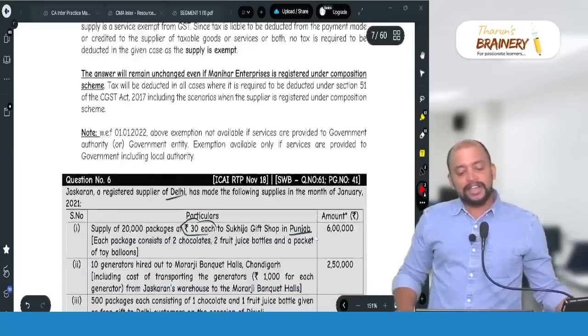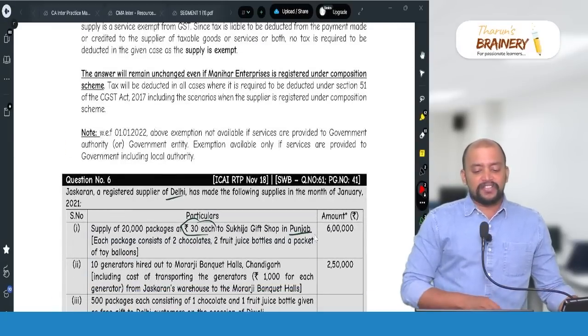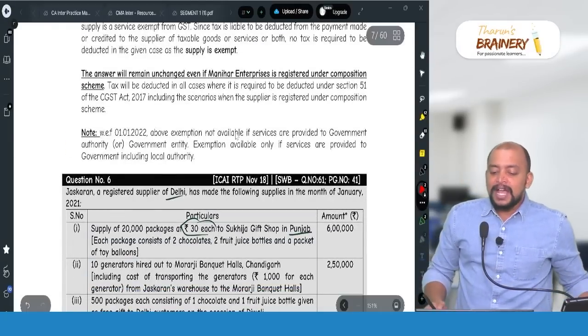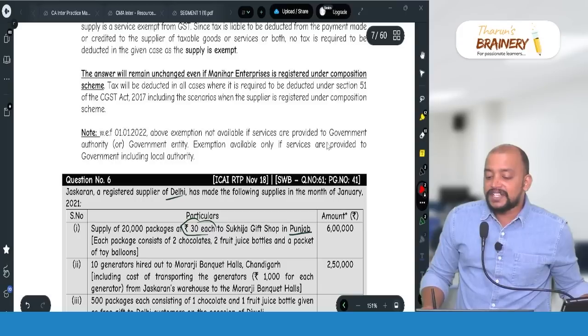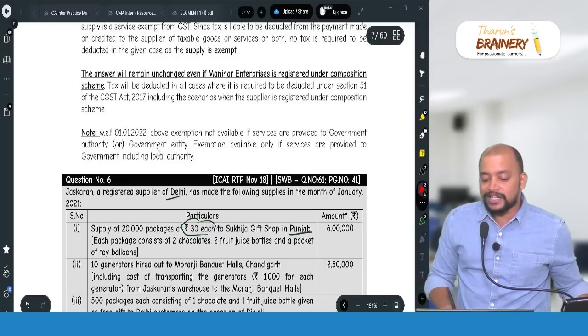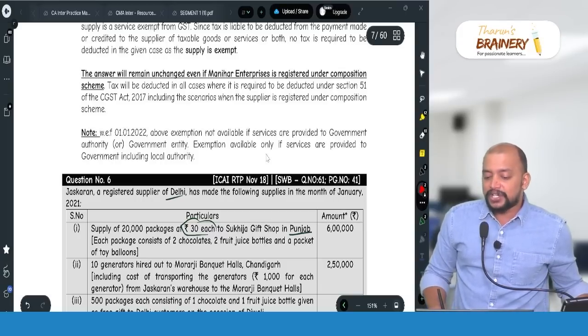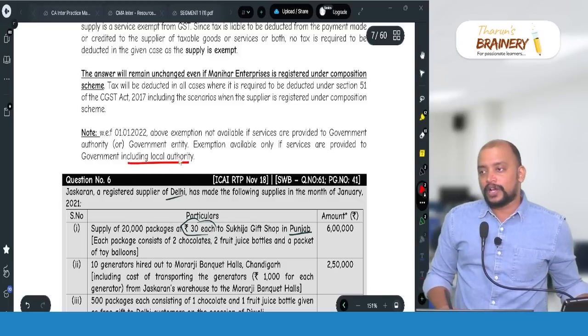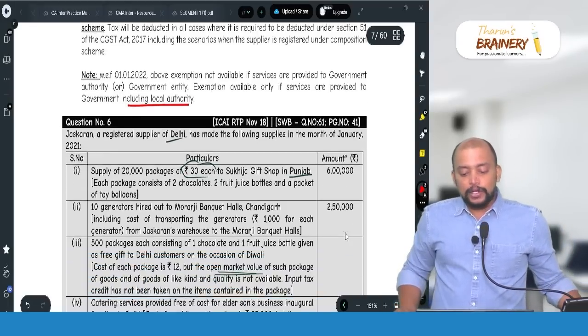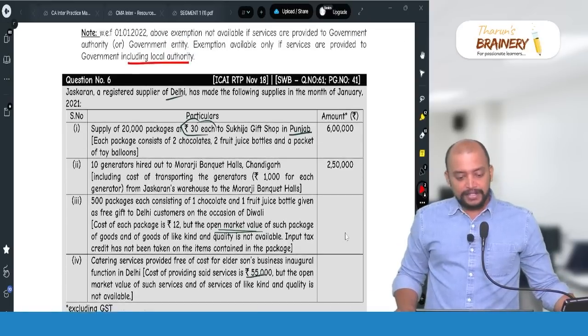So that's what I have given as a note. With effect from 1/1/2022, the above exemption is not available if services are provided to a government authority or government entity. Exemption is available only if services are provided to government including local authority. Local authority is also treated as government.